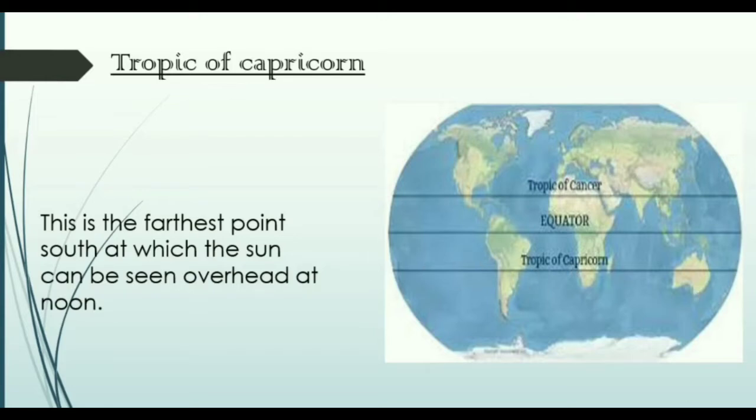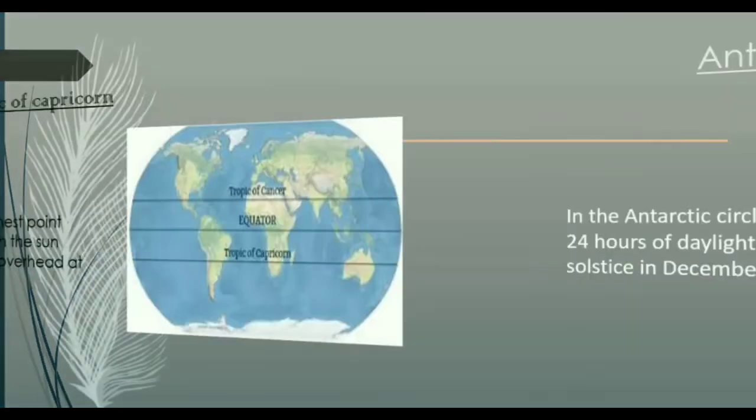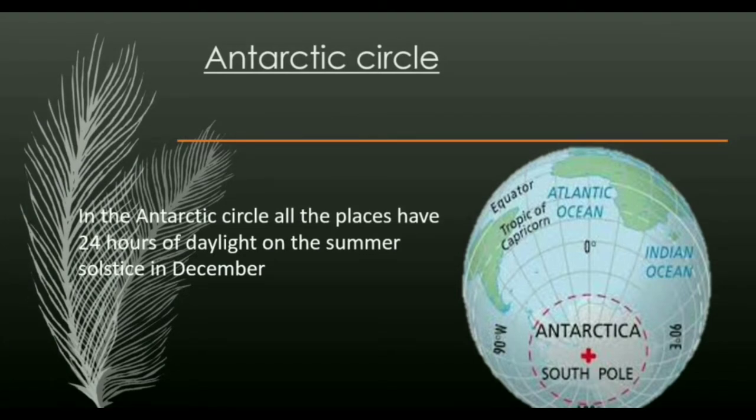We will move towards fifth important parallel, that is Antarctic Circle. The area south of Antarctic Circle, children, is known as Antarctic. See the red line is the Antarctic Circle, and to the south of that, the middle portion is written Antarctic plus South Pole.